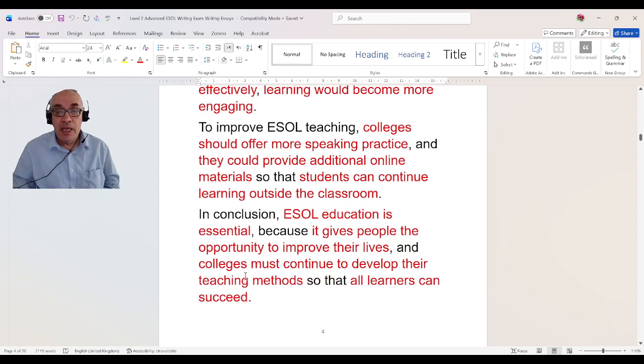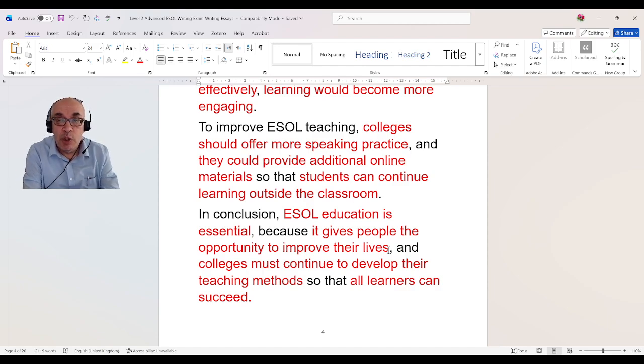A simple sentence. ESOL education is essential. It's a simple sentence. It gives people the opportunity to improve their lives. This is a simple sentence. Colleges must continue to develop their teaching methods. This is a simple sentence. All learners can succeed. So as you can see here, I'm showing you the simple sentences and they are in red. But between these simple sentences, if you use conjunctions, you can make the simple sentences compound or complex.